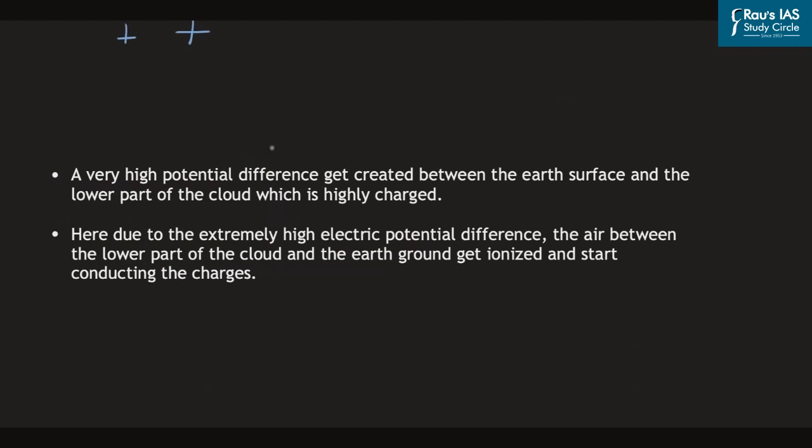And due to this extremely high electric potential difference, the air between the lower part of the cloud and the Earth gets ionized, and this starts conducting the charges. And as such, a heavy amount of charge starts flowing from the cloud to the ground through a narrow channel, which is known as the lightning bolt that we see during the lightning process.